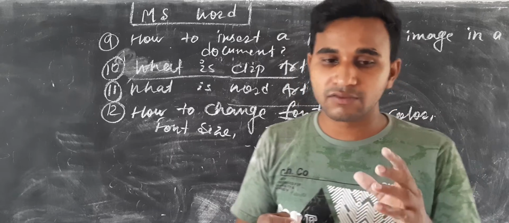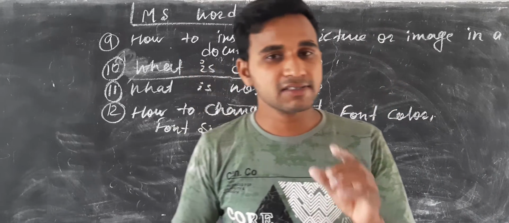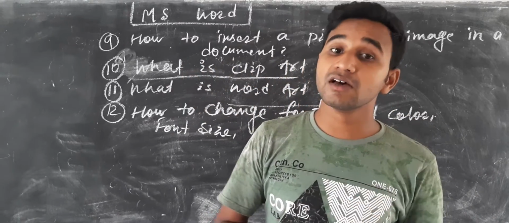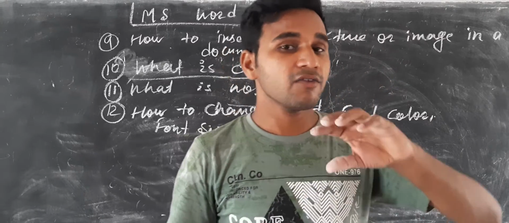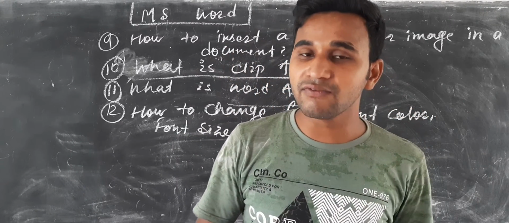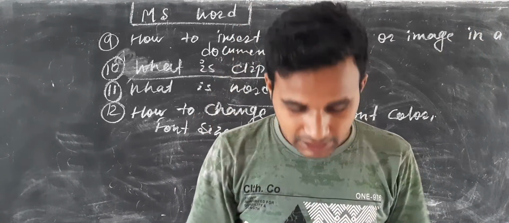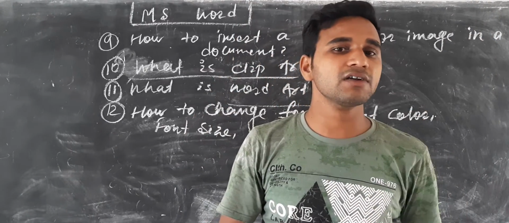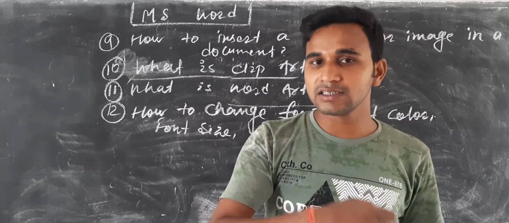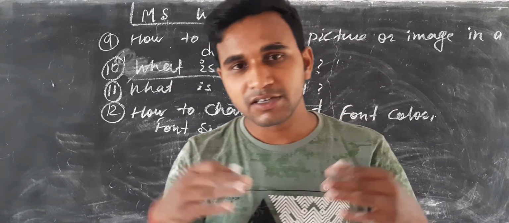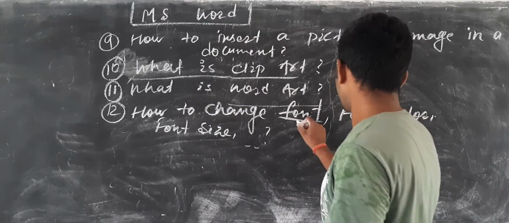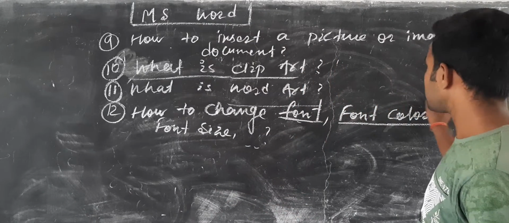So we can click on the Home tab and select the font from the font group. When you select the font, a list will appear. We can select the font from the list, and our font will be changed. Similarly, the font color will also change.